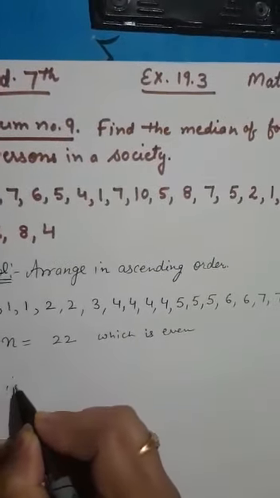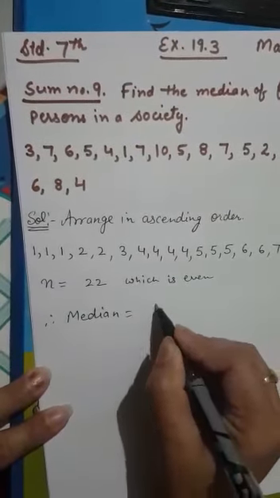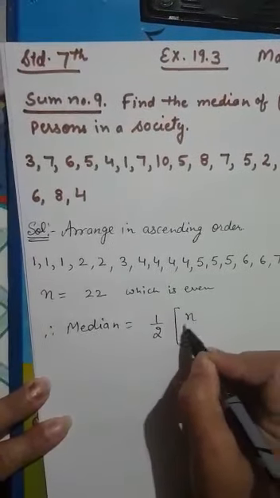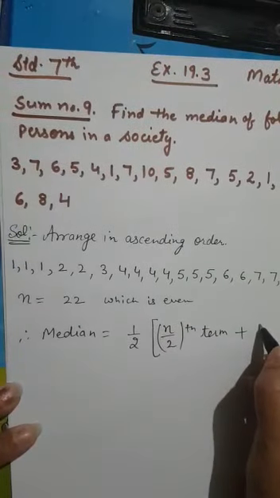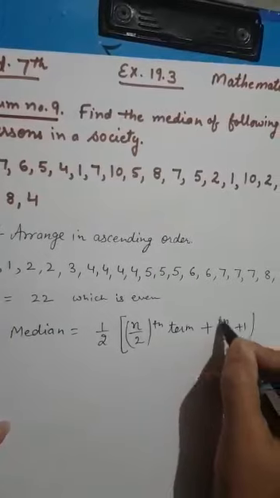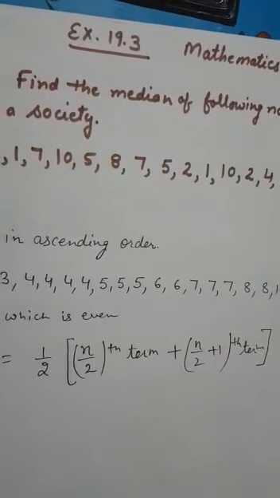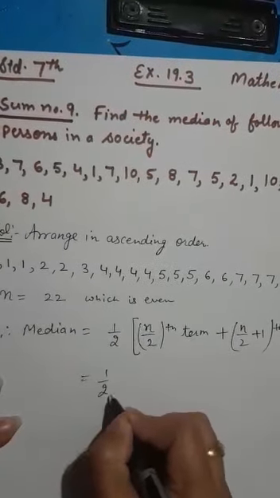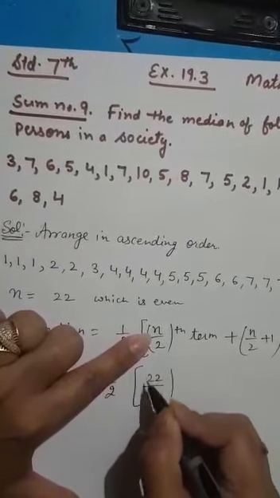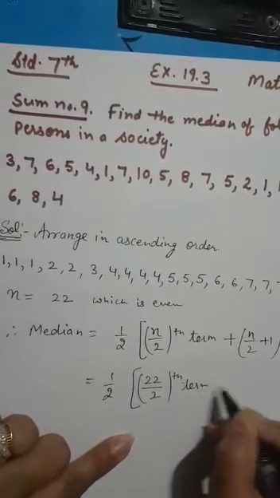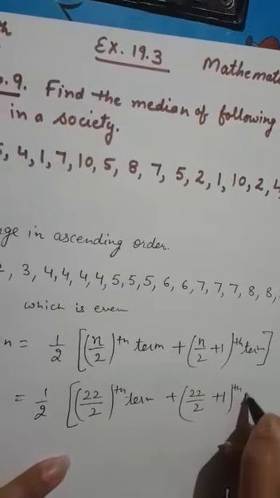So when there is an even number of data, how to find the median? You will write median is equal to 1 over 2, then the formula: n over 2 th term plus (n over 2 plus 1) th term, and then close the bracket. n is 22, so we put 22 over 2 th term plus 22 over 2 plus 1 th term.